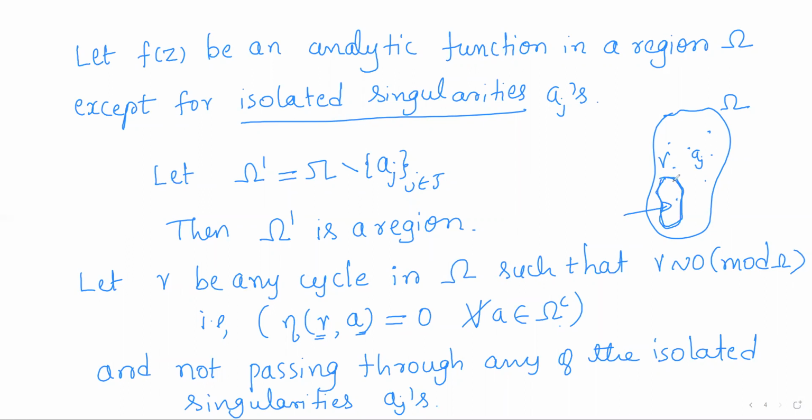That means all the points of gamma are points of omega except aj, so all the points of gamma will be in omega dash. Then gamma is a cycle in omega dash, right?